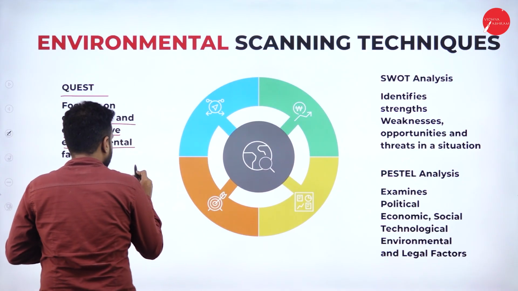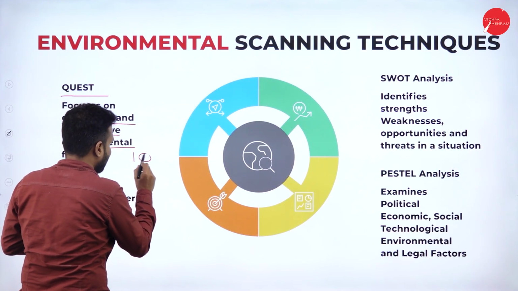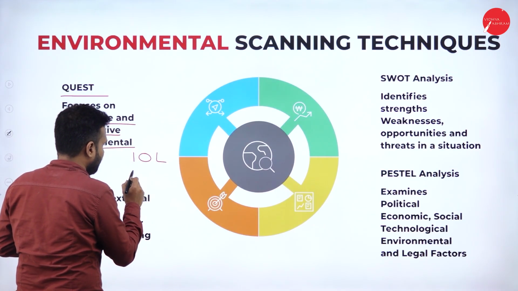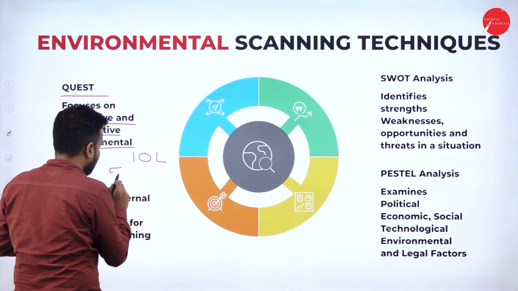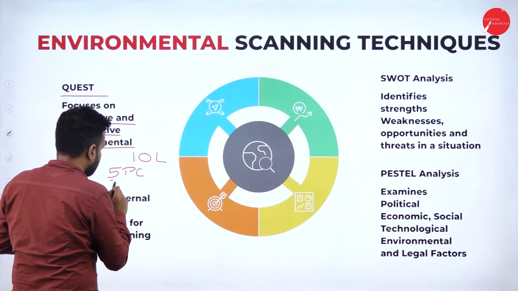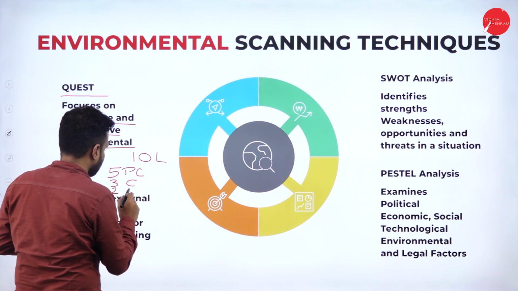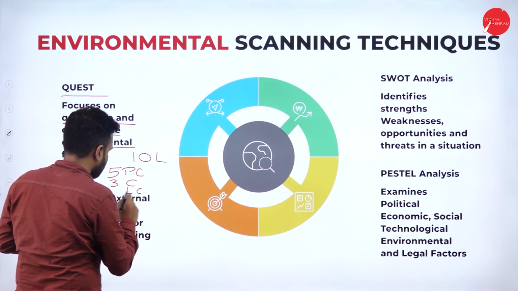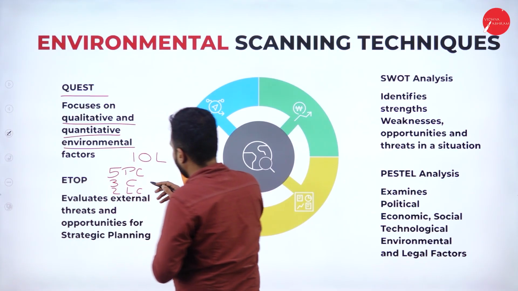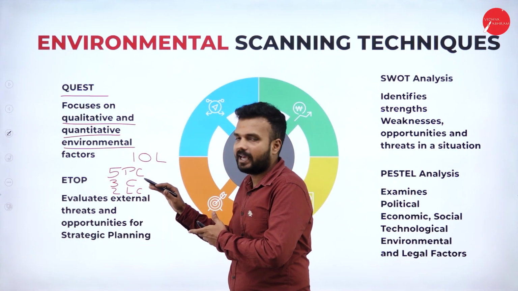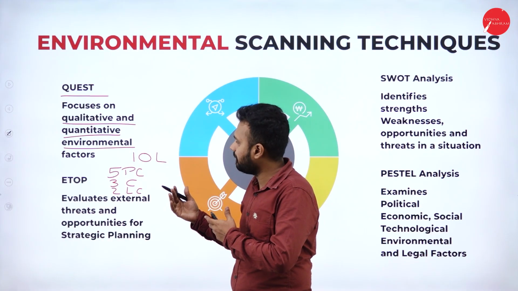Say for example, my customers are 10 lakh people, among which I may notice 5 lakh are my potential customers, 3 lakh are my customers, and the remaining 2 lakh are my loyal customers. This is the actual way we can do the qualitative and quantitative analysis.